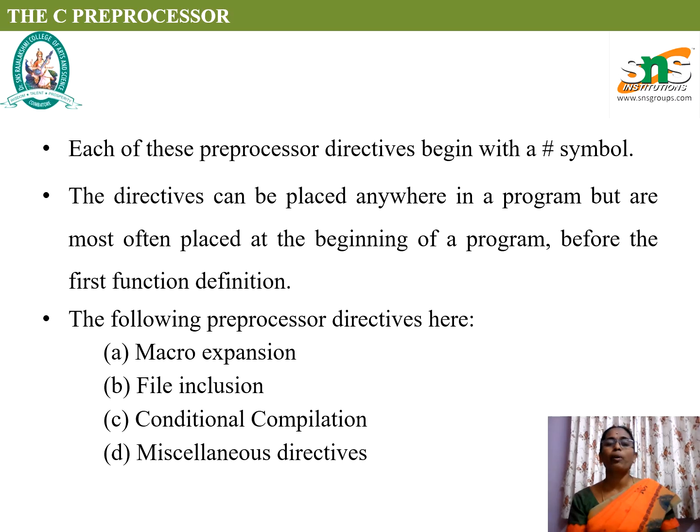Each of these preprocessor directives begins with the symbol hash. Here the C program consists of a #include as a preprocessor, which includes a header file that consists of all the definitions of the program, whatever we are using inside the C. The following preprocessor directives are available in C programming: macro expansion, file inclusion, conditional compilation, and miscellaneous directives are the types of preprocessor available.